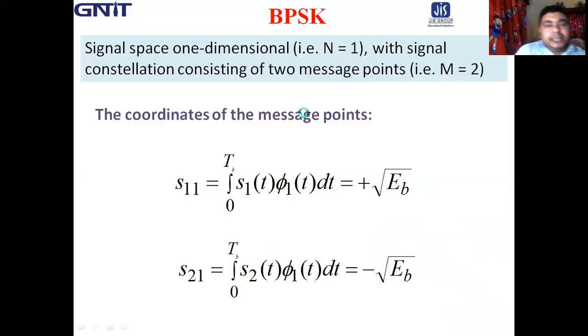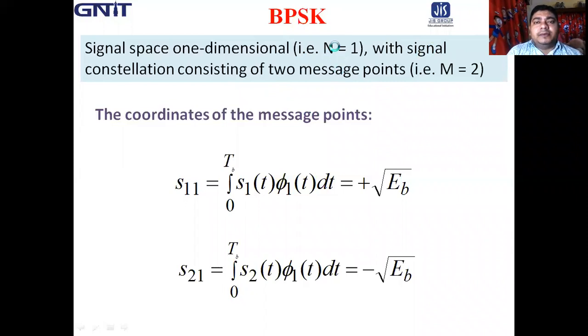Then how to generate its signal space diagram or constellation diagram? So in the earlier expression, only one basis function is present. So we can say that its signal space diagram is again one dimensional.